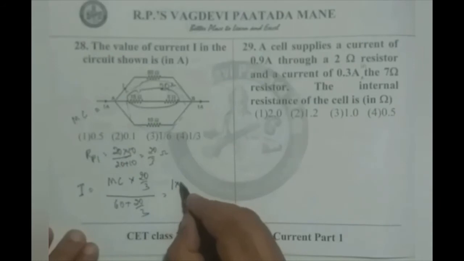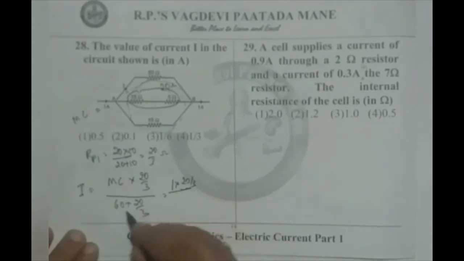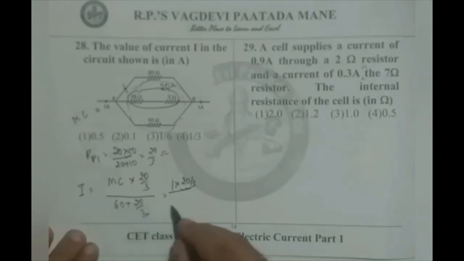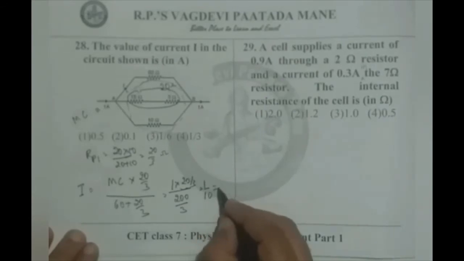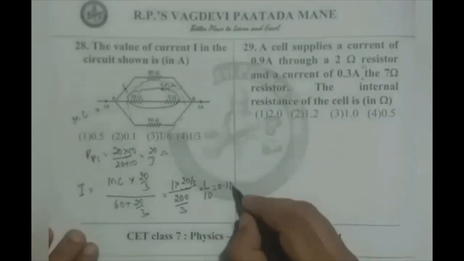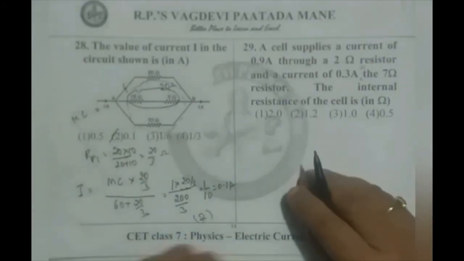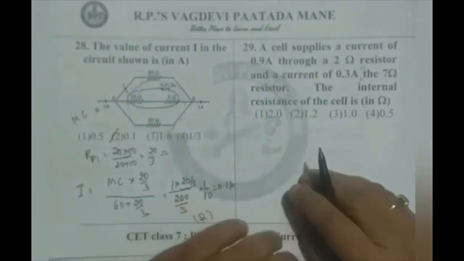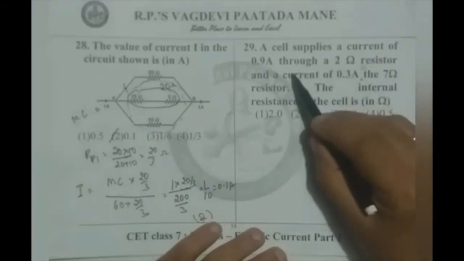Main current is 1, 20 by 3 divided by, say this is 180 plus 20, 200 by 3, 1 by 10 or 0.1 ampere is the answer. Option 2 is correct.